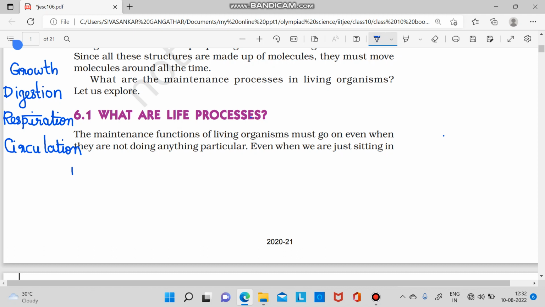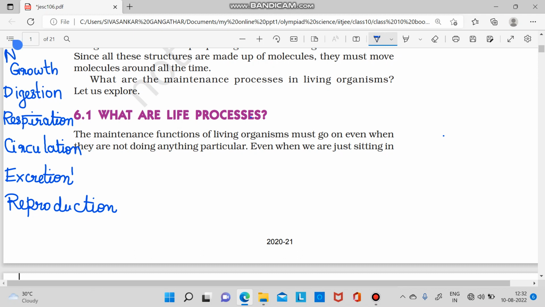Then after that, there are so many waste products created. So these have to be excreted. So excretion is one of the major life processes. Then all life has to reproduce. So reproduction is also a life process. But in this lesson only four of the life processes are going to be dealt with. That is digestion, nutrition.